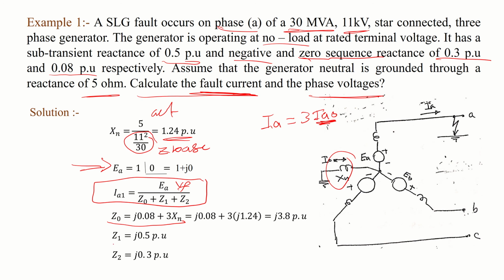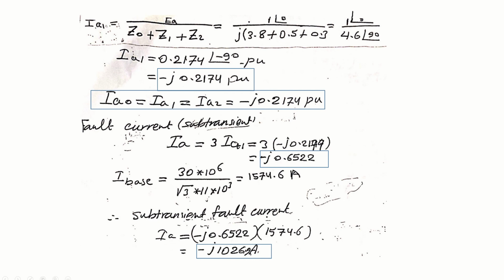This is Z naught. For Z1, it is given as 0.5, and for Z negative, 0.3. So you have the 3 impedances. Now we have to apply this formula to calculate IA1. We put these values here, and you have VF or EA, and then you will calculate IA, which is the same as IA naught and IA2. From this you calculate the fault current, which is 3 IA. So multiply by 3 and you will get it. This is in per unit.